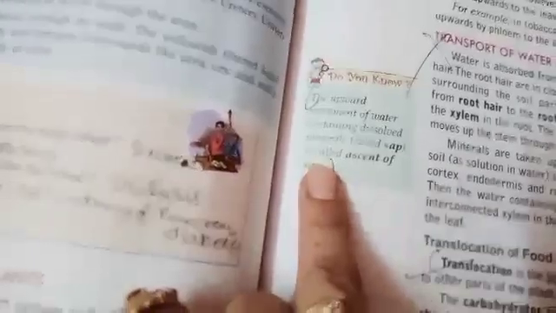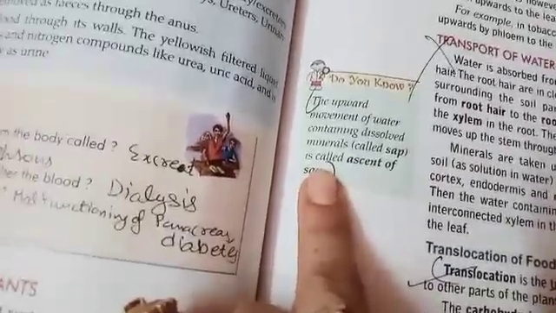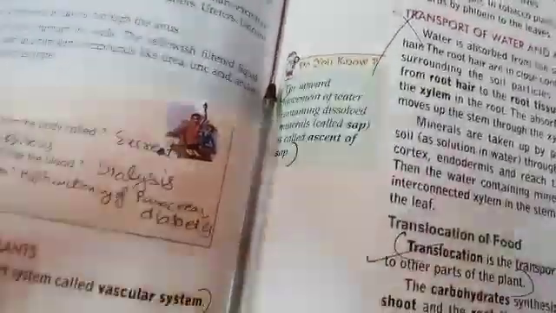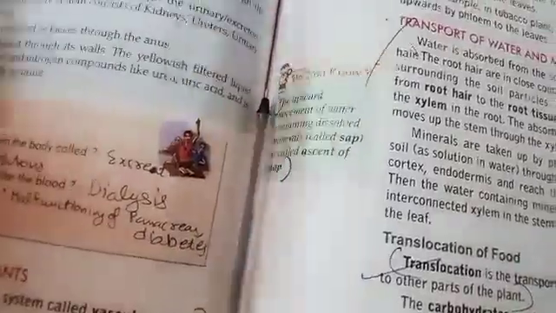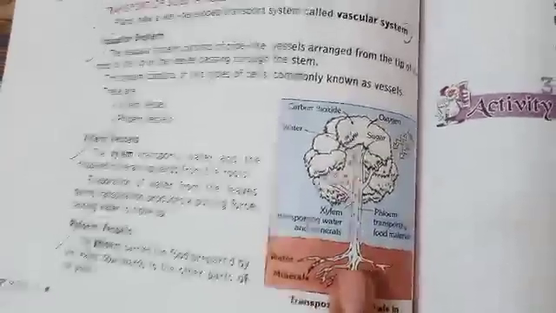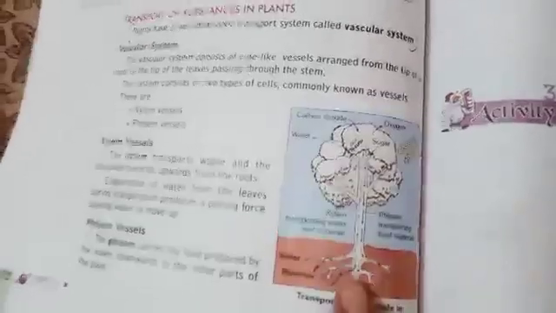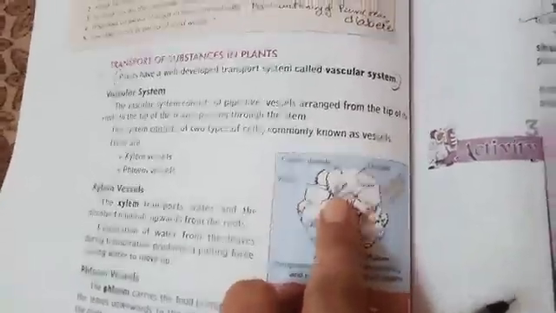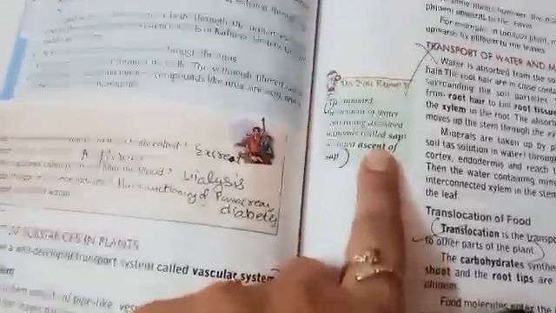This definition also you will write. Ascent of sap. What is the meaning of ascent of sap? Water and minerals are passed by the roots to the leaves. This is called ascent of sap. Like here we have read, through the xylem vessels, water and minerals are transported to the leaves. This process is called ascent of sap.